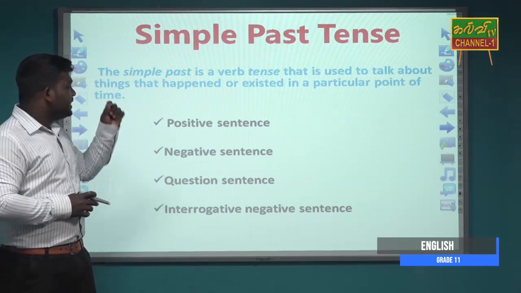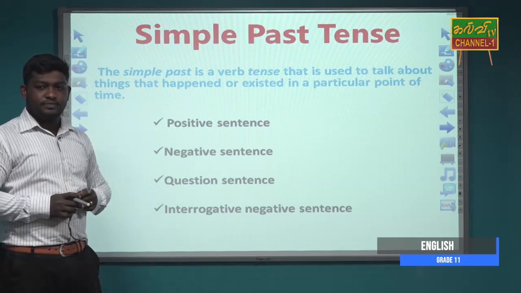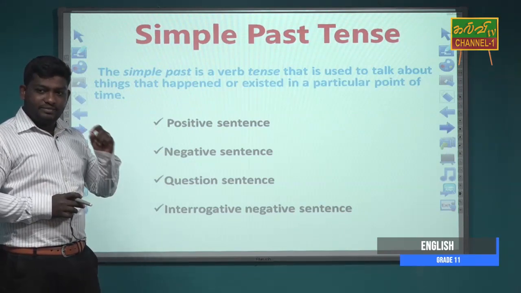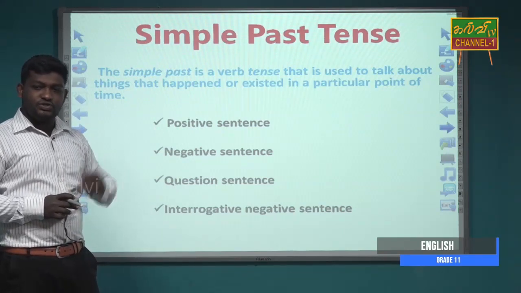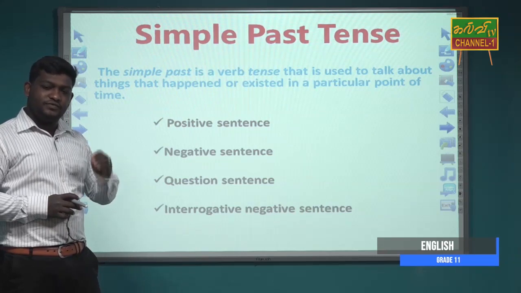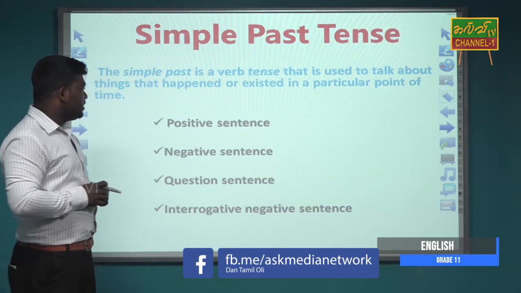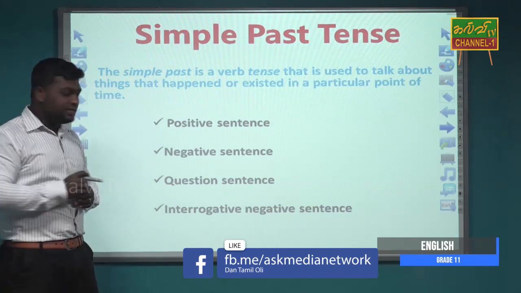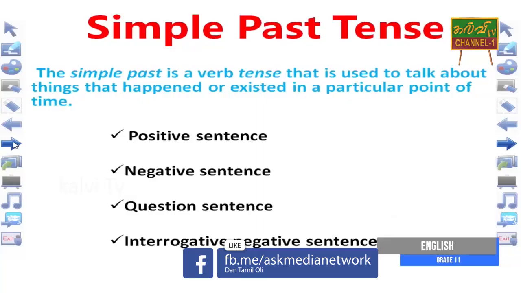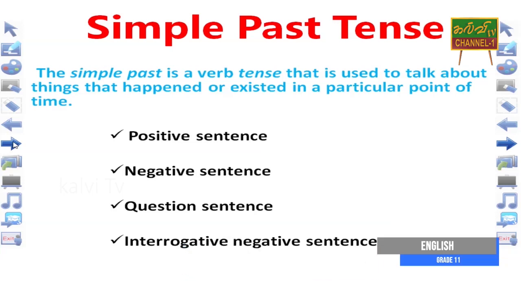In every sentence, in simple past tense or in simple future or in present tense, past tense, future tense, in any tense, in every sentence we can categorize the sentence as positive sentence, negative sentence, question sentence and interrogative negative sentence.